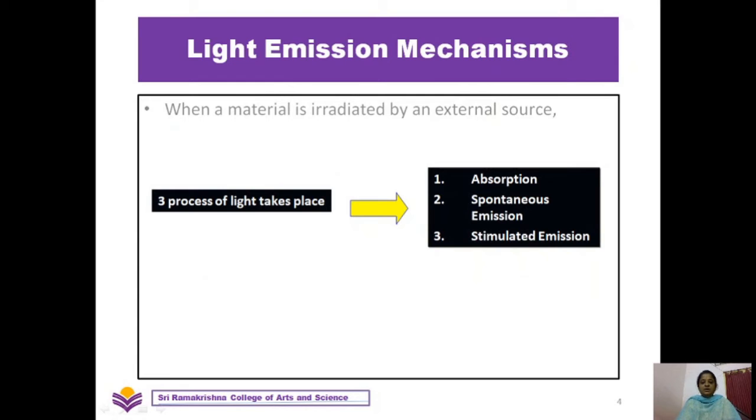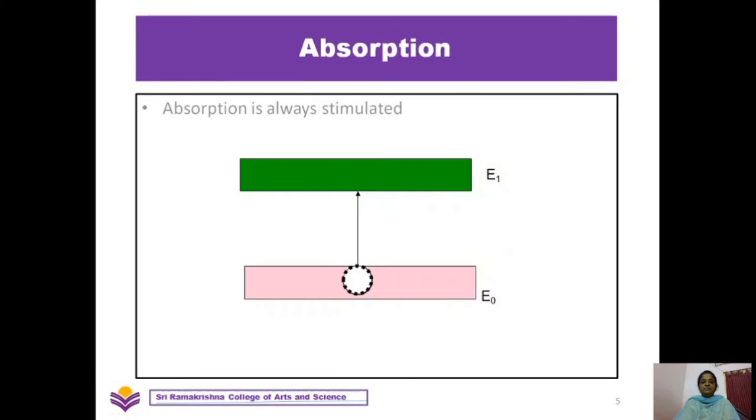So whenever a material is irradiated by an external source, usually three processes have the possibility to happen. The first process is absorption, the second one is spontaneous emission, and the last one is stimulated emission. So let us see what absorption is.